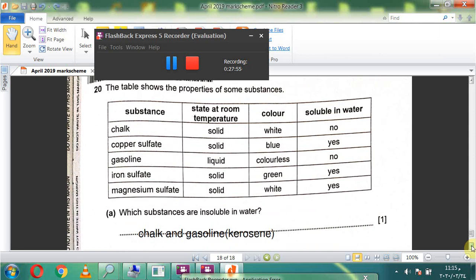Chalk and gasoline, like kerosene, benzene, oil, petrol.